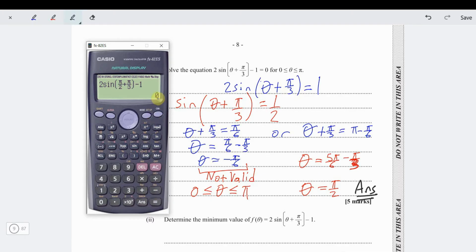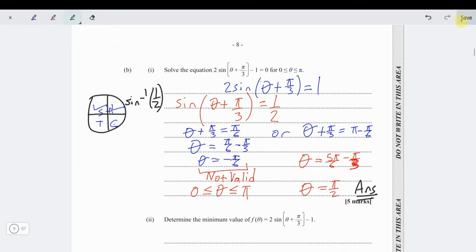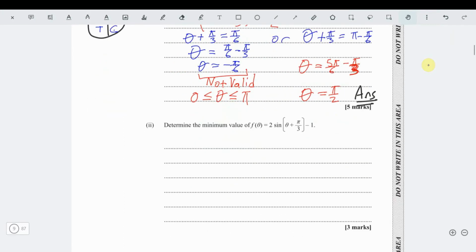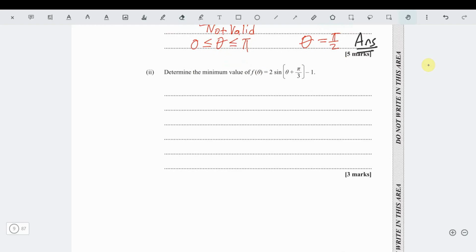Once you get that 0, you know you're correct, because that was the equation you initially solved. You solve for theta, that would give us that this equation equal to 0. Please check over your answer as you finish the question. Don't wait till the end of the test to check over your answer. Check as you go along the way. So in that case, we're finished and we look at part 2.